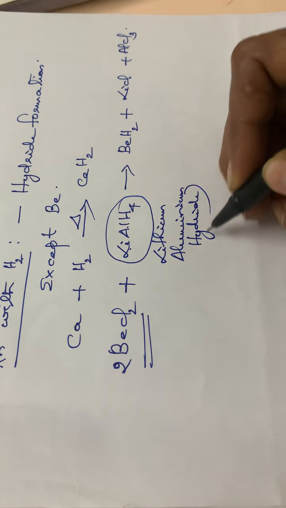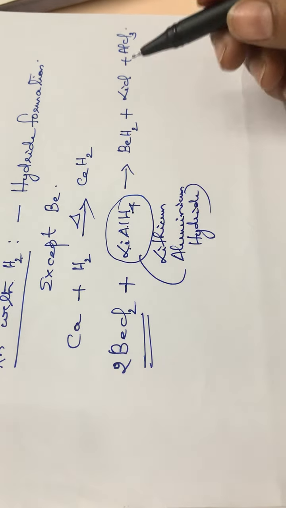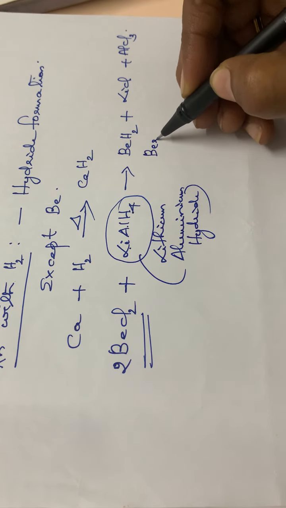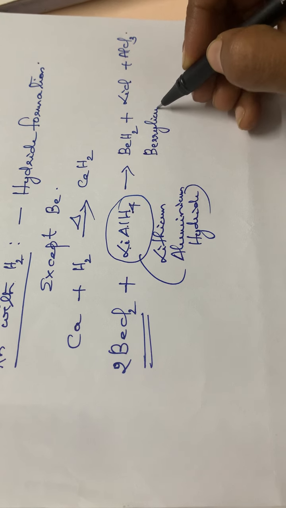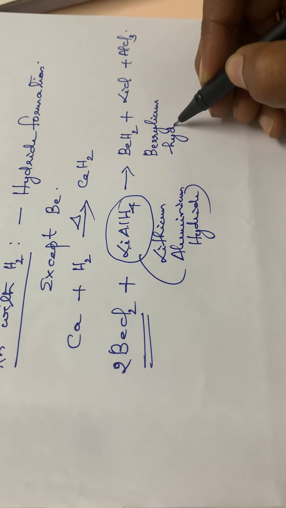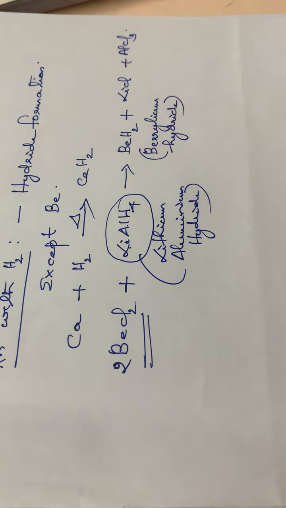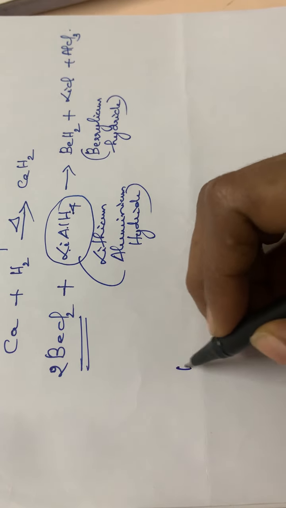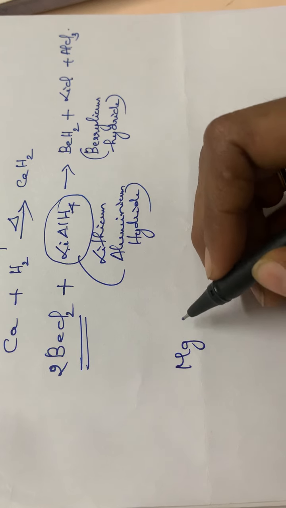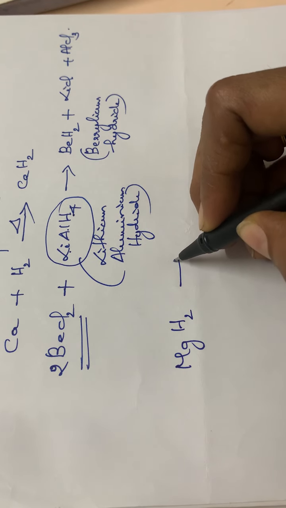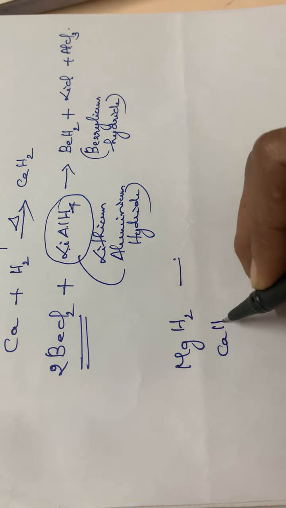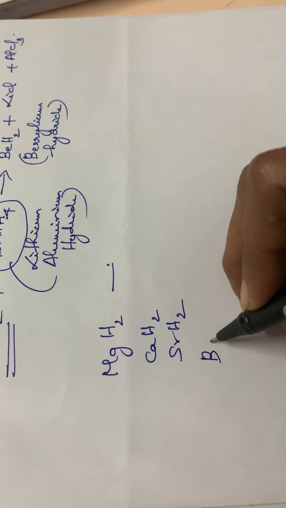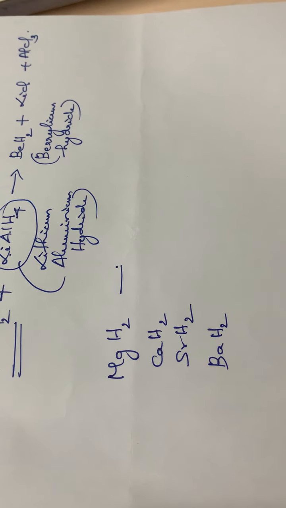Lithium aluminium hydride. So beryllium chloride on reduction using lithium aluminium hydride gives beryllium hydride. Then another compound is magnesium hydride. Then similarly calcium hydride, strontium hydride, SrH2, and barium hydride. These four compounds you have to study the nature of.